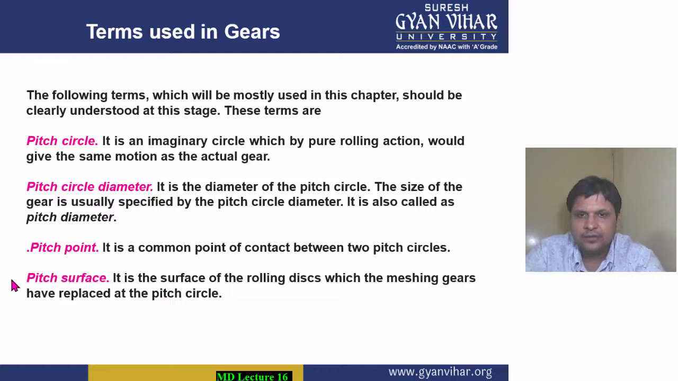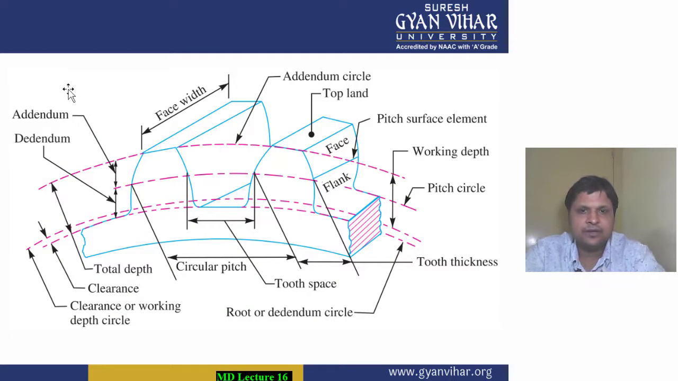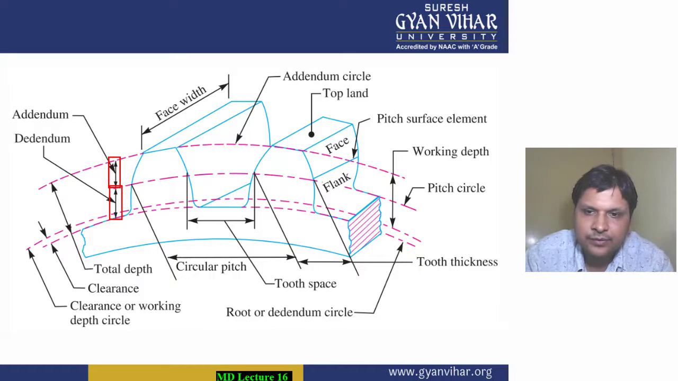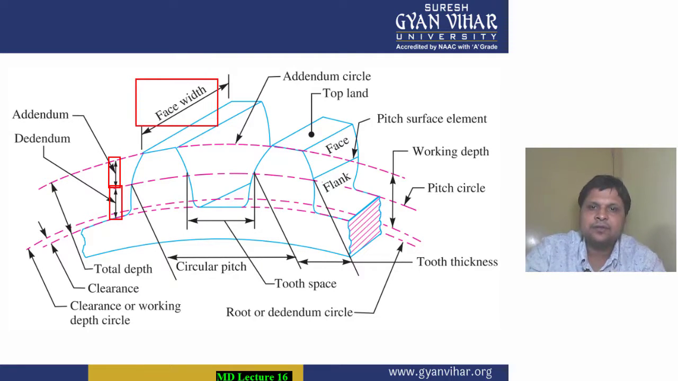Then this was a diagram in which everything is now shown to you. This was your addendum above the pitch circle. This radial distance between the base of the gear to the pitch circle is known as dedendum. Face width is this portion, the width of the gear. And what is the dedendum circle? Dedendum circle is the circle made from the base of the teeth of the gear.